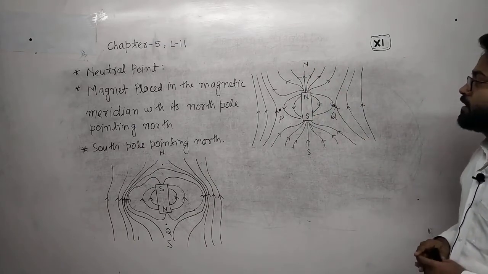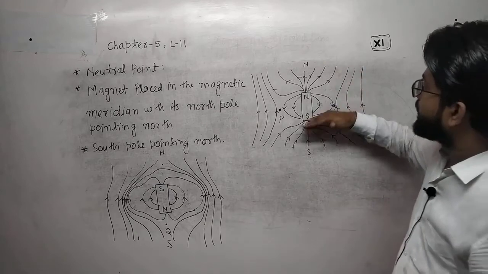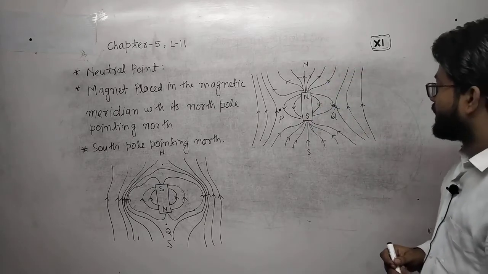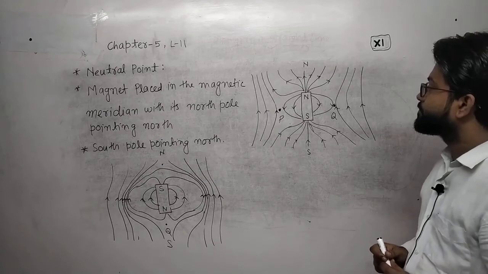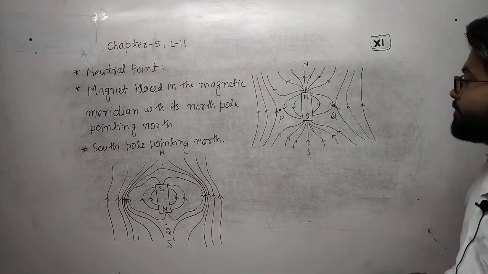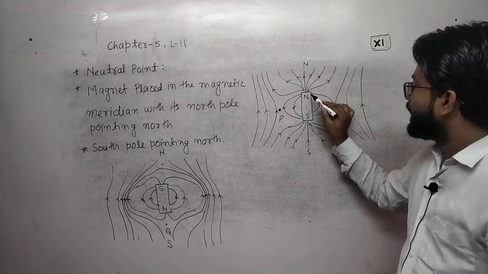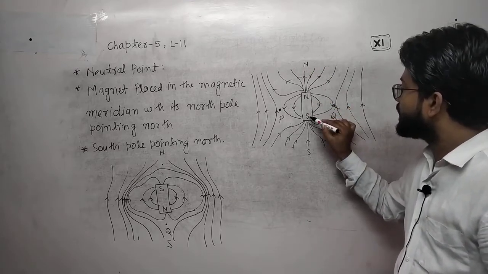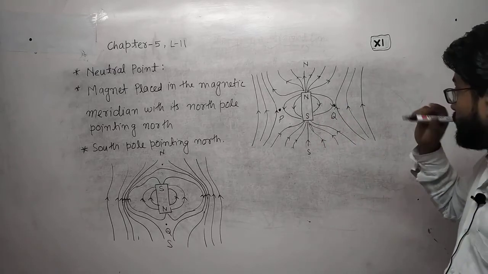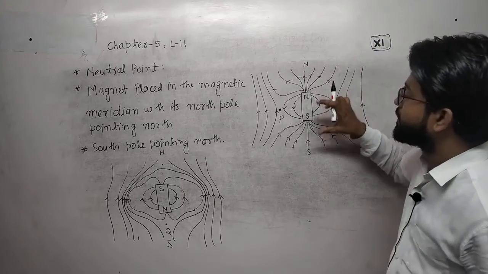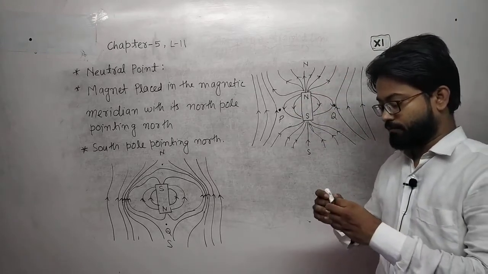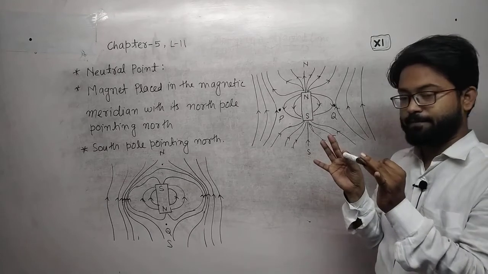This is the north direction, this is the south direction, and this is the north pole of the bar magnet and this is the south pole of the bar magnet. So the bar magnet is placed horizontally in the Earth's magnetic field.